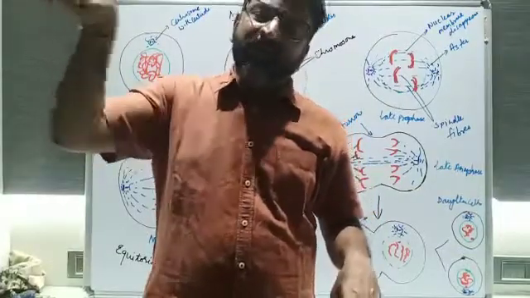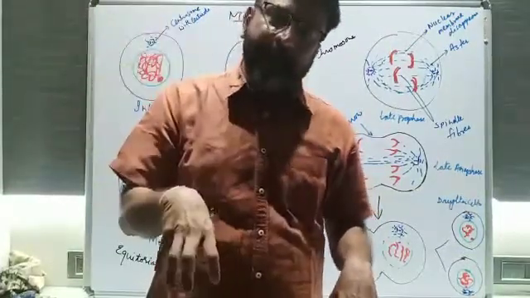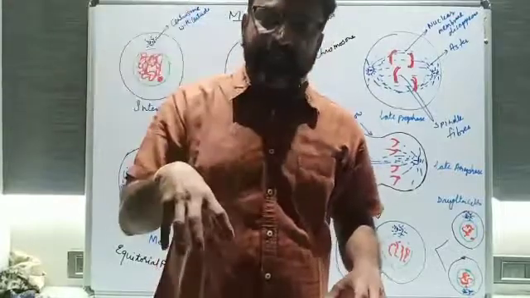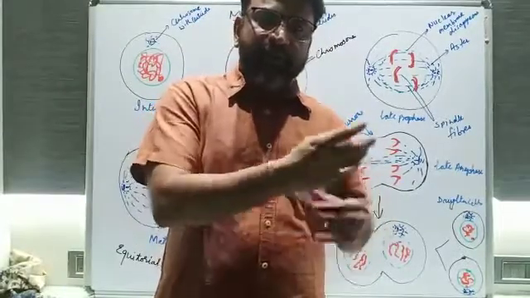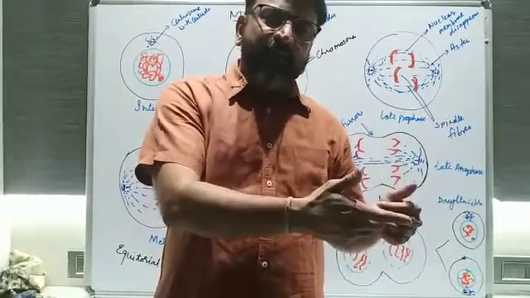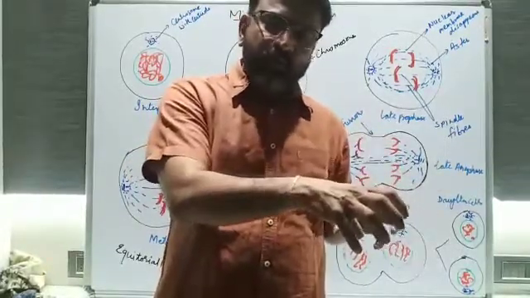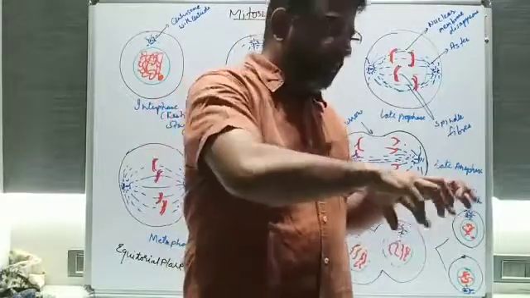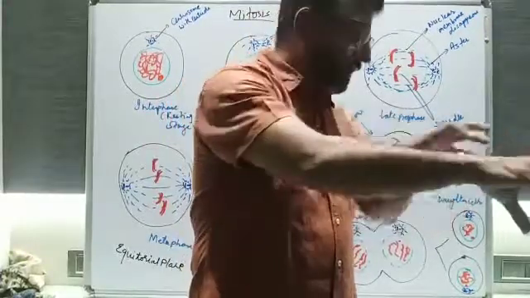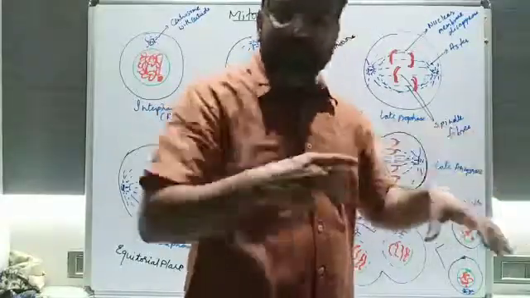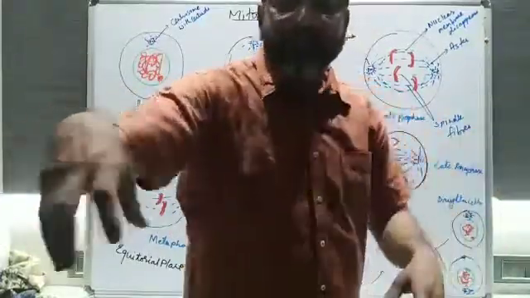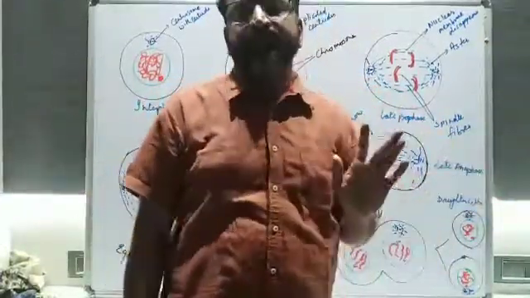So 2n will be converted into n plus n, n in one cell and n in another cell. Understood this thing? Now this n will form a copy, then n plus n, 2n will be there, and one n will go to one side and another n will go to another cell. So 2 cells from this cell and 2 cells from that cell. The total number of cells will be 4.